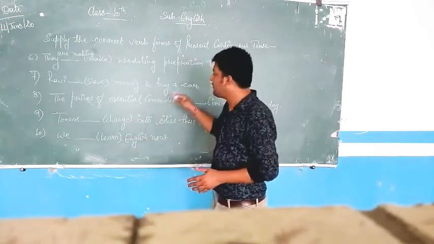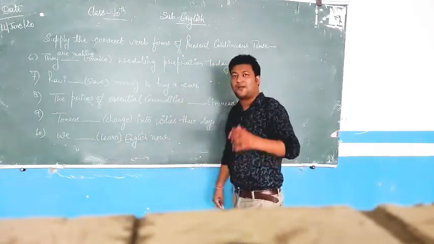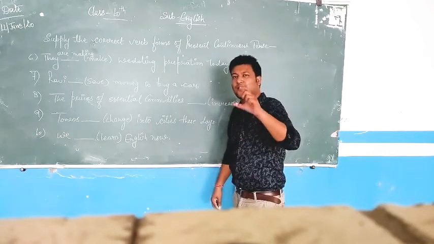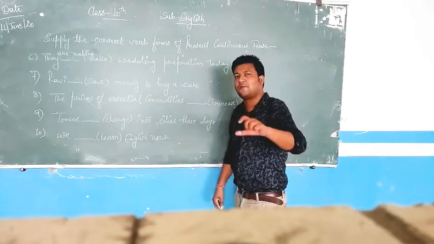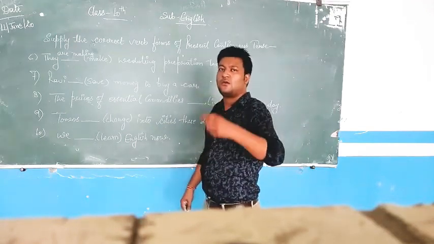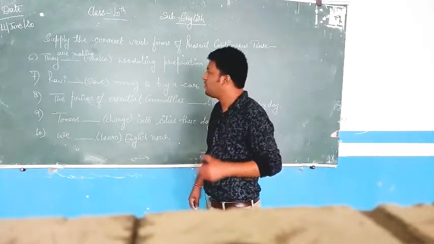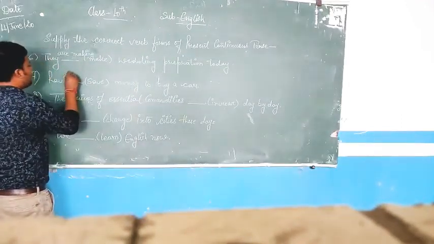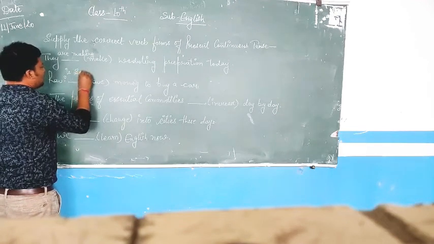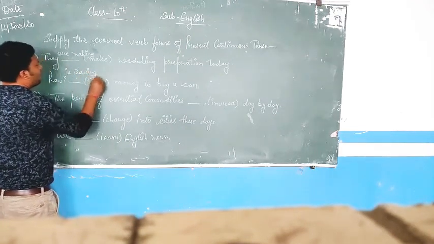But right at this moment, why is he saving the money? The target is to buy the car. Once the target is completed, it will not be applicable any more. So Ravi is saving. It is an ongoing activity. Ravi is singular, is saving money to buy the car.